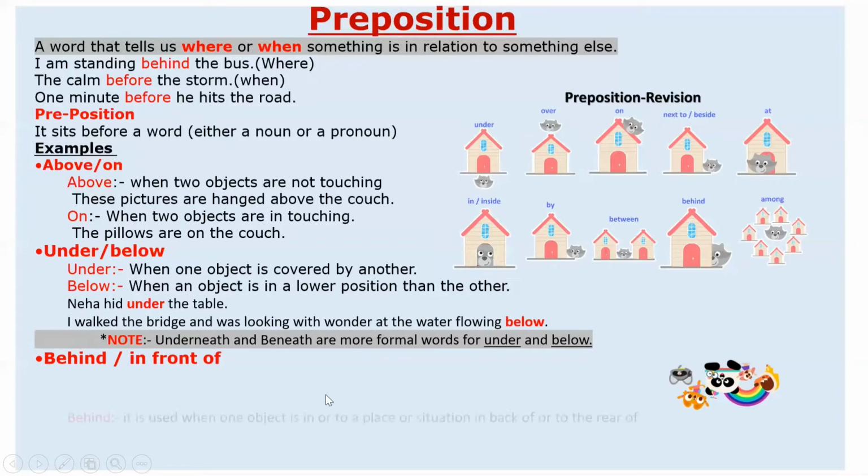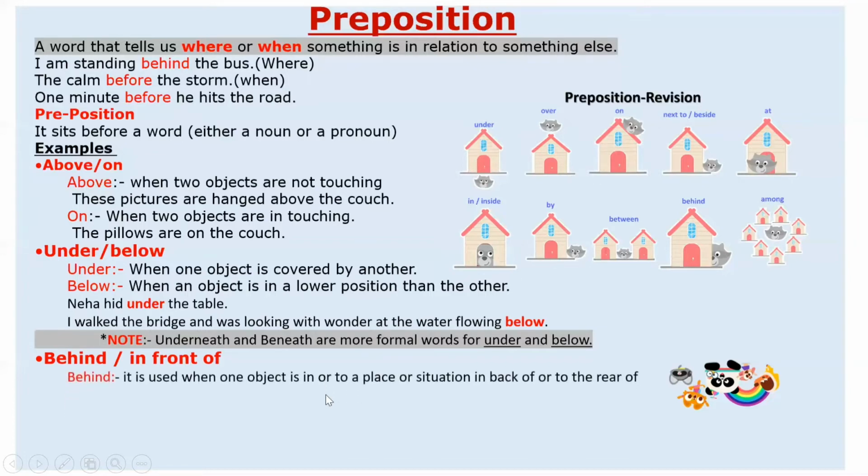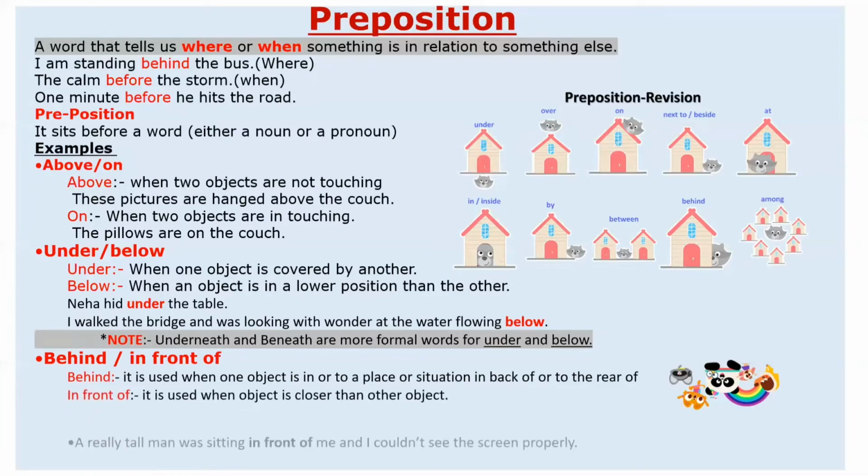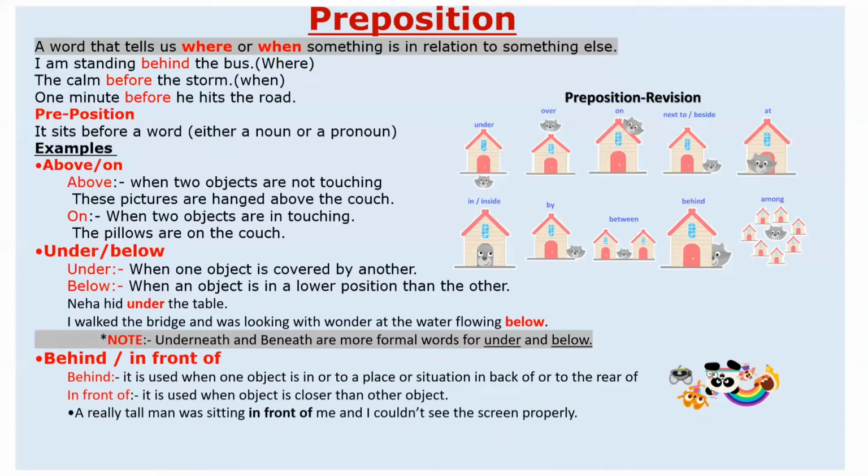When the position is rear, that is behind. When the position of something is in front, that is in front of. This example can make it more clear to you because I haven't seen any other example for this context which is this appropriate.